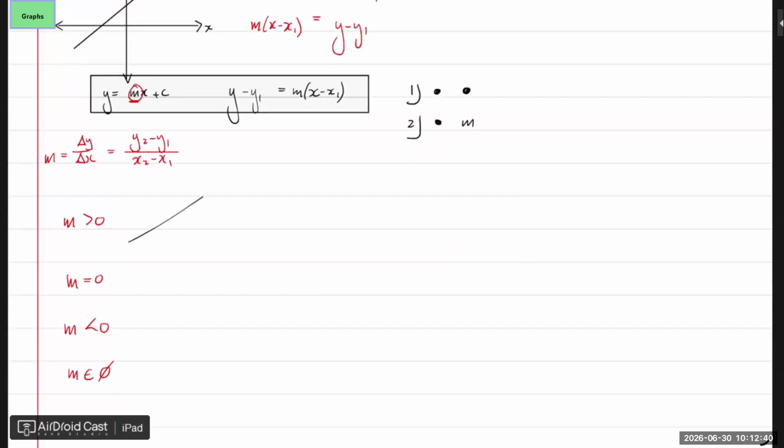Something that's greater than 0, you always go from left to right. So let's say a small person going up, it's difficult, so it's uphill. Equal to 0, the gradient is 0. It's just flat, horizontal. Less than 0, we are experiencing a downhill. And if it doesn't exist, you can't walk up a wall. Does that make sense? But like I said, I think you all have this.